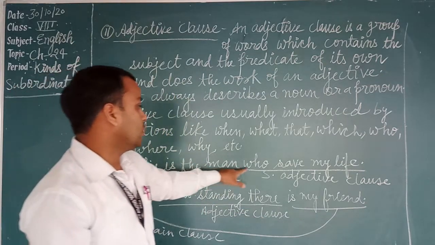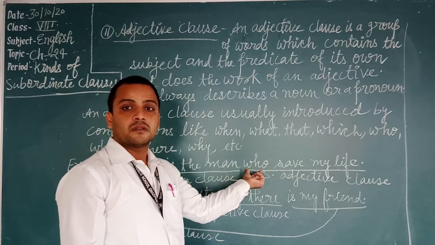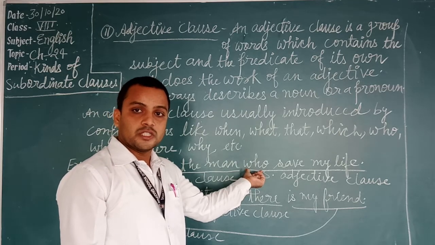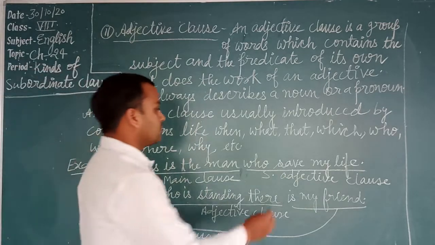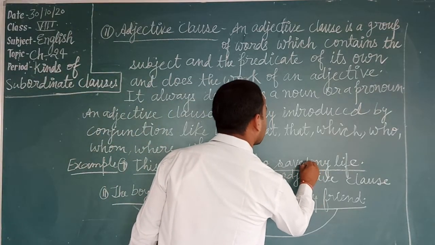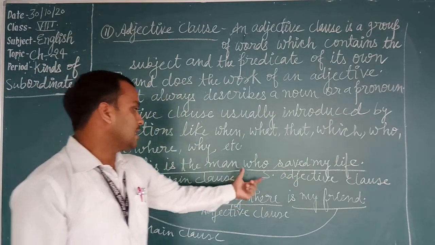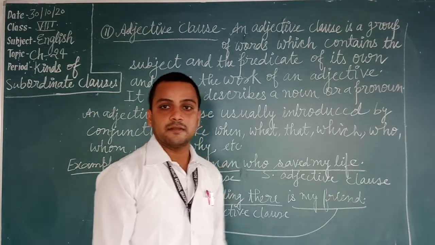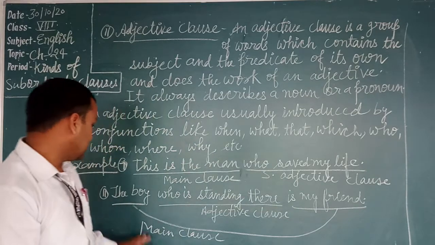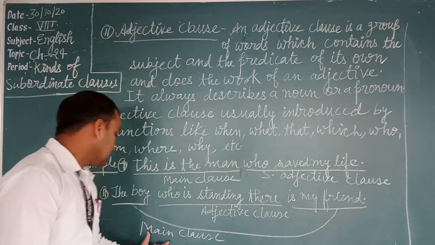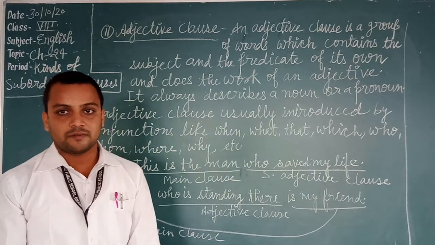This is the man who saved my life. Here 'who' means jo, not kon. This is the man, that is the main clause, and who saved my life, subordinate adjective clause. The boy who is standing there is my friend. The boy is my friend, that is the main clause, and who is standing there is an adjective clause.